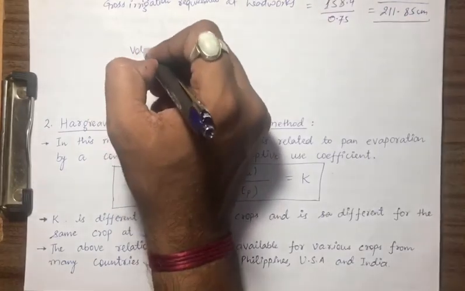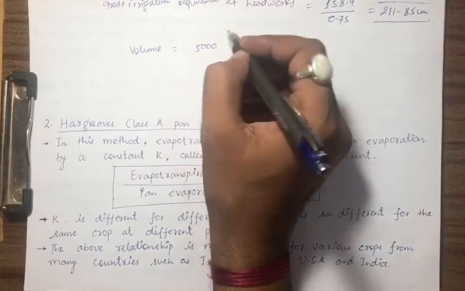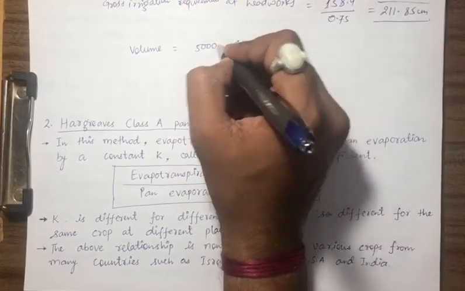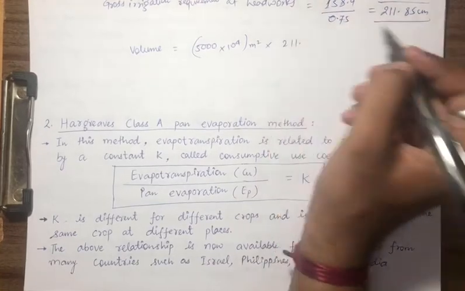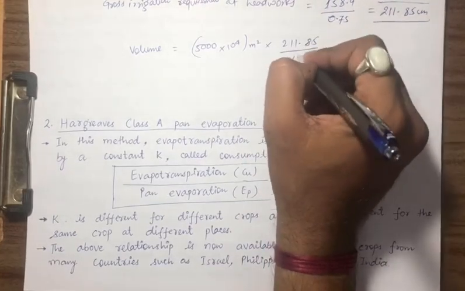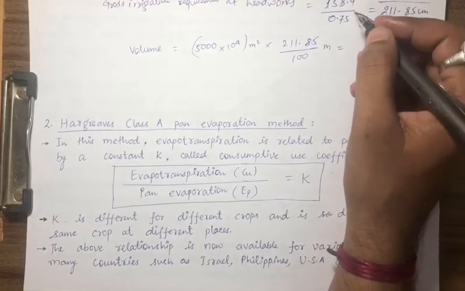So volume is 5000 hectare meter square into 0.85. It is in centimeter, so we have to calculate in meter.